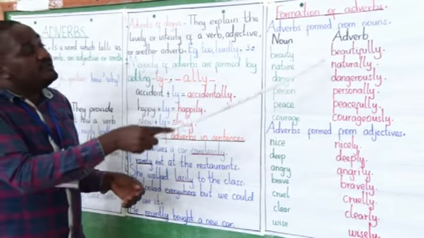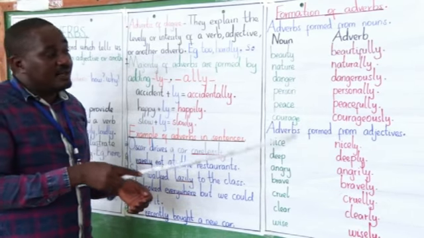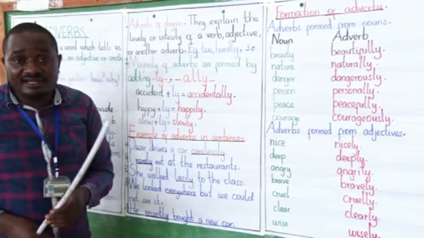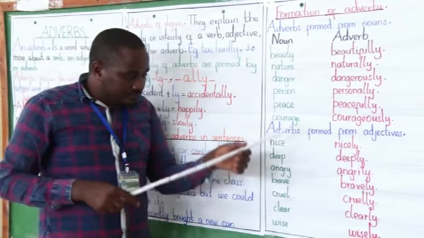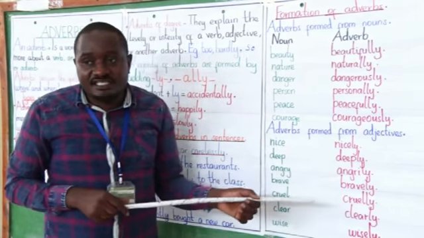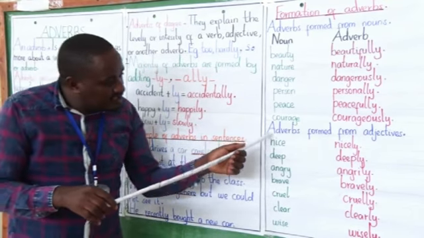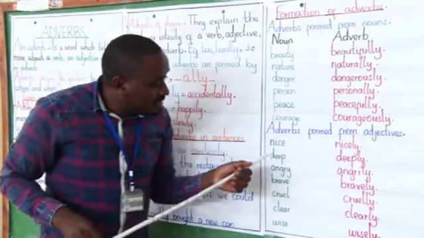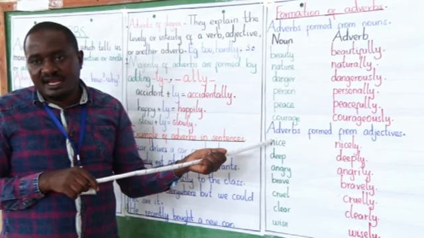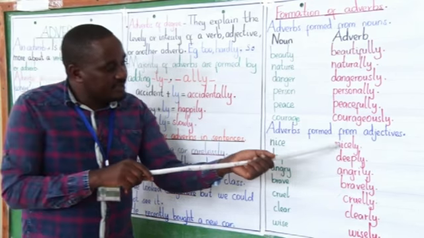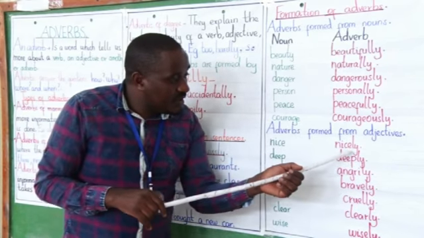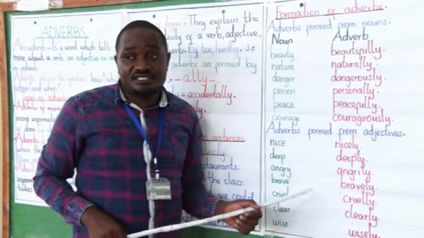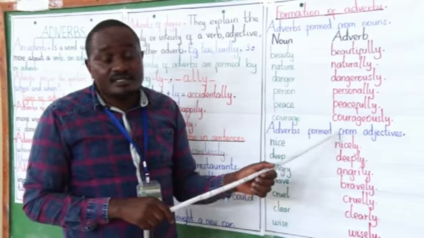These are adverbs formed from nouns. Now let's check adverbs formed from adjectives. You are given an adjective, then you are told to form adverbs from adjectives. Here we have an adjective, then an adverb. The word nice is an adjective. To the adjective we add ly, we get the word nicely. The word nicely is an adverb.